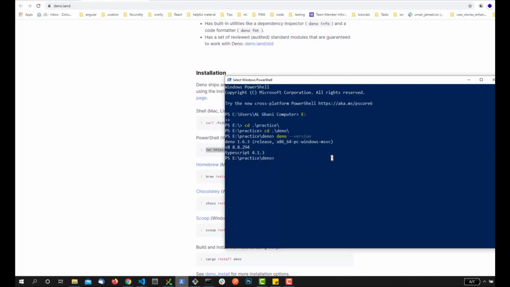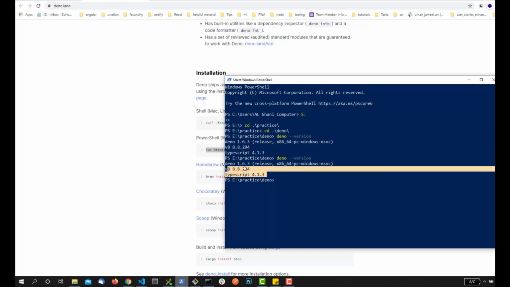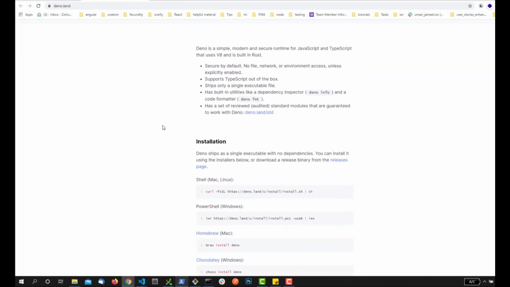And this is the PowerShell. And if I need to find out the version of Deno, I can simply write deno --version, and it's going to give me the version of Deno, which is the stable version. And it's running on V8, so it's giving me the version of V8 over here. And also it's using TypeScript, and it's using this version of TypeScript along with it. So when you install Deno, these updated versions of TypeScript, V8 and Deno automatically get installed in your system.